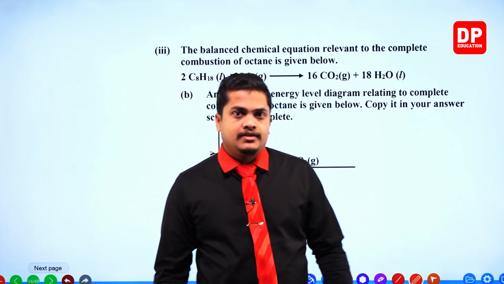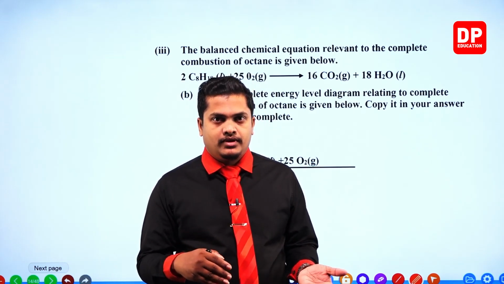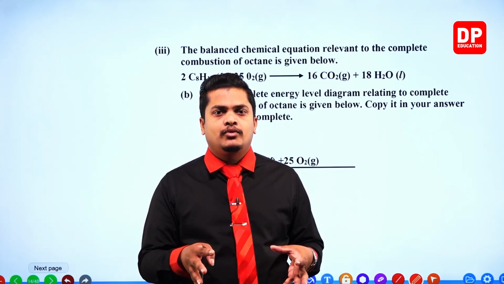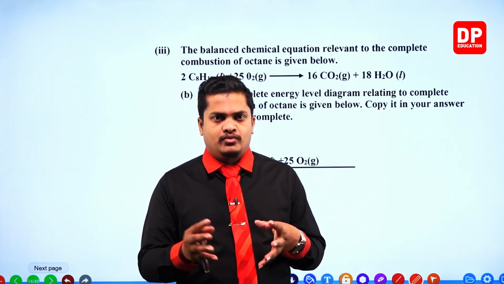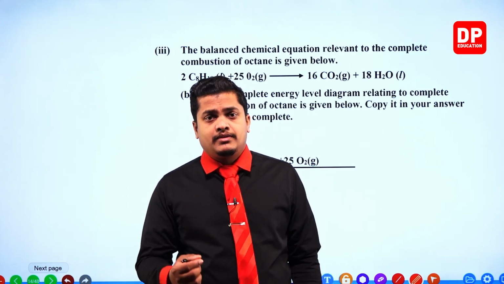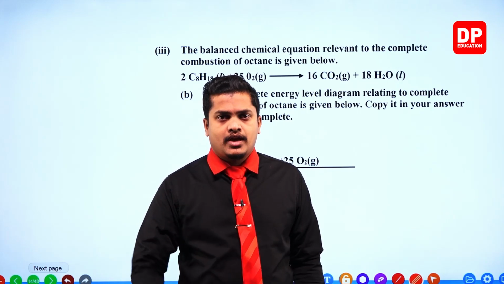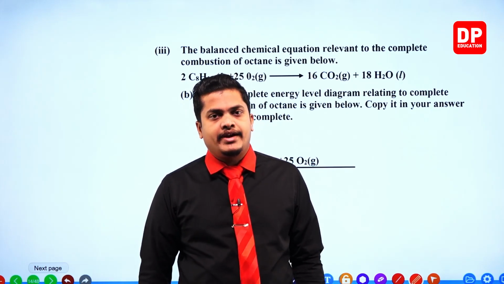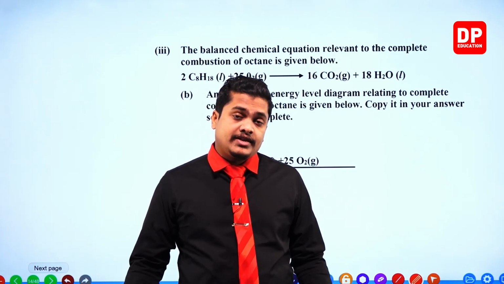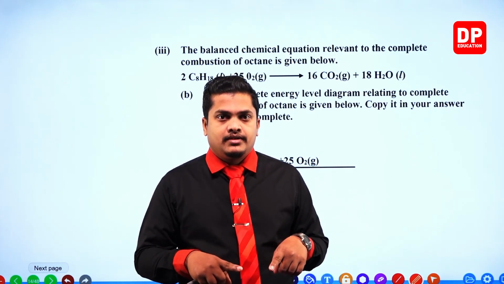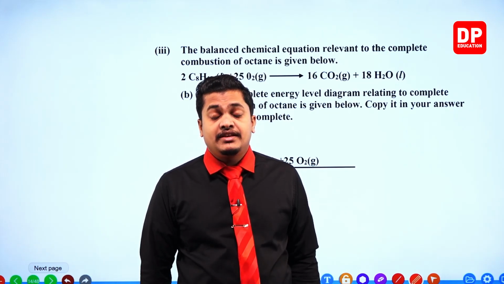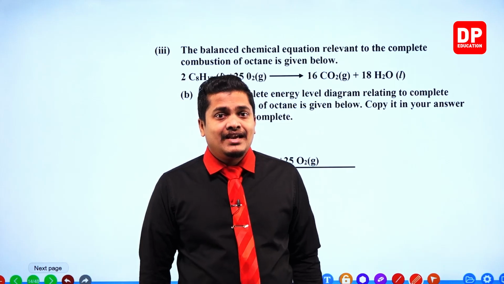When burning a certain fuel, my dear children, you know that octane is a fuel. When burning a certain fuel, heat energy is given out. That's why the engine starts to heat up, right? That's why the silencer of the vehicle is getting heated up, because of the heat energy which is produced during the chemical reaction. So burning any kind of fuel can be named an exothermic reaction, because heat is given out over here. So it's an exothermic reaction.